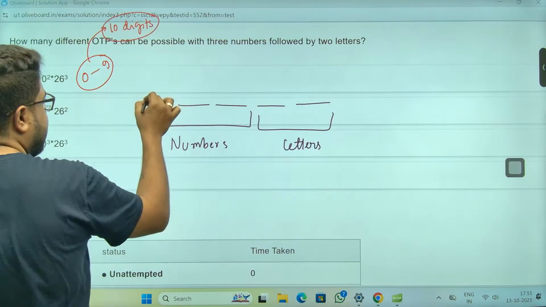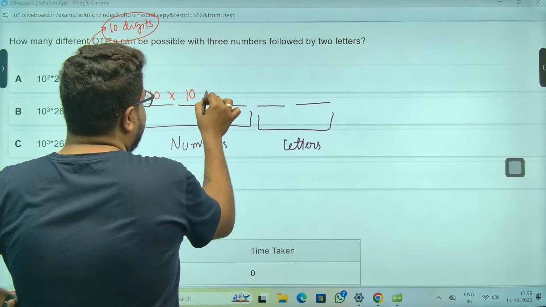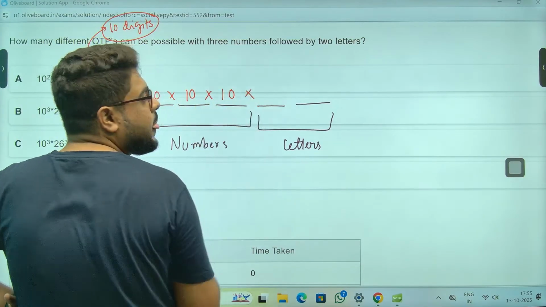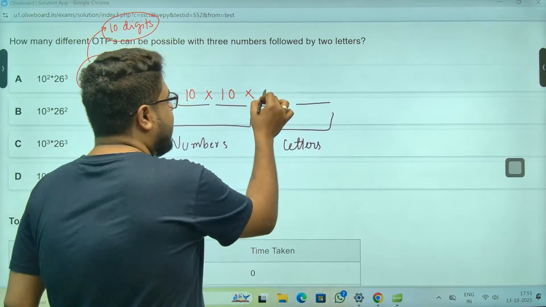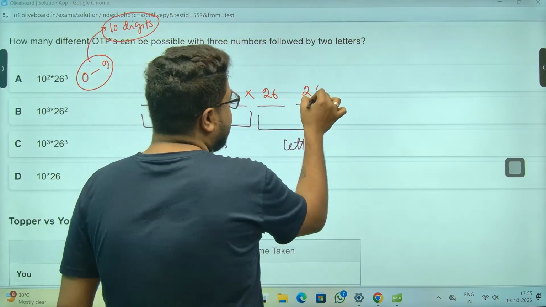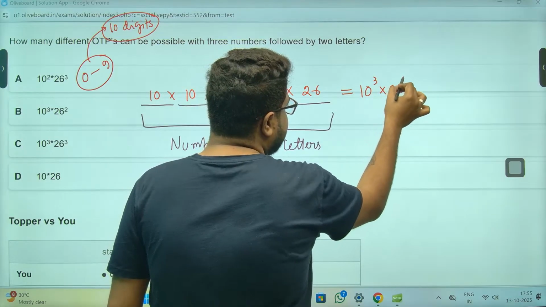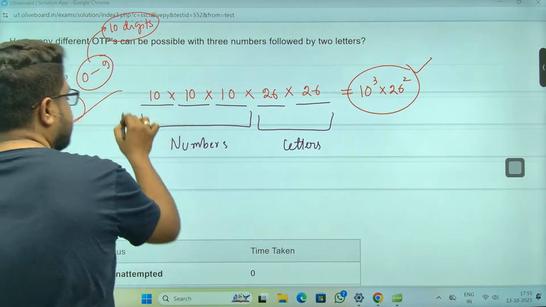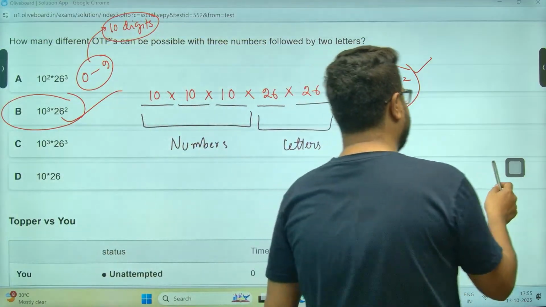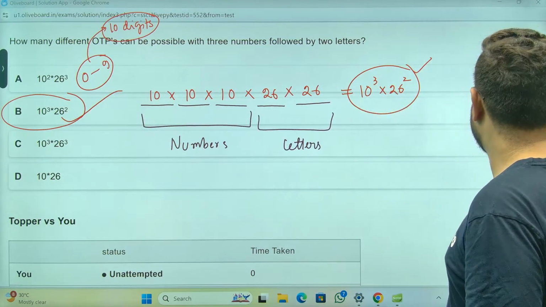So I can put any 1 out of those 10 digits. Here also any 1 out of 10, any 1 out of 10. Sir, what about letters? 26 letters. Any 1 out of those 26, any 1 out of those 26. So 10 cube into 26 square will be the answer. Option B, sir. Again, I thought I had to calculate this, but it is not very difficult, right? 676,000.